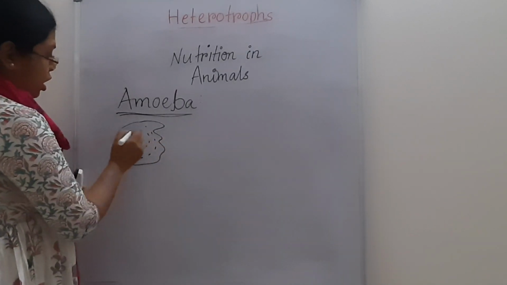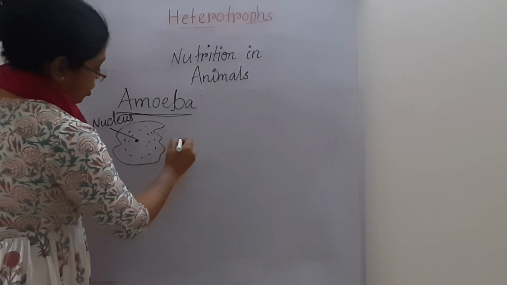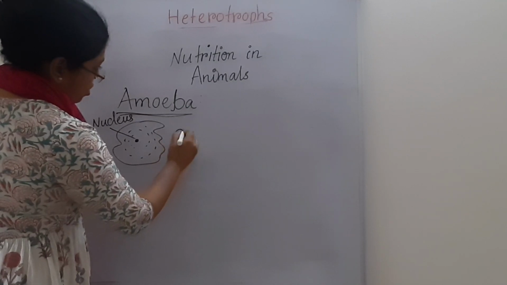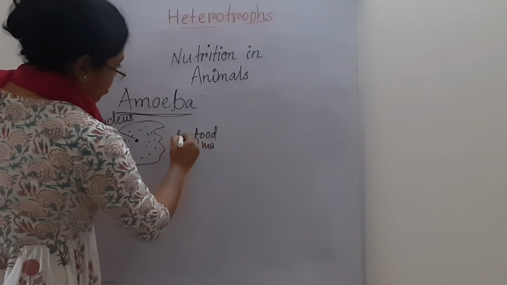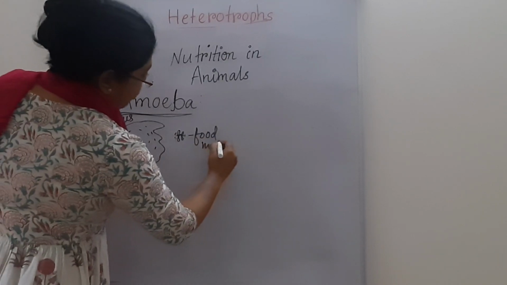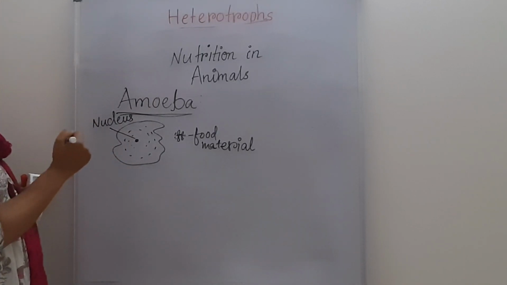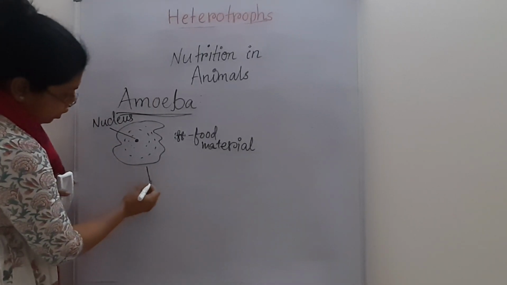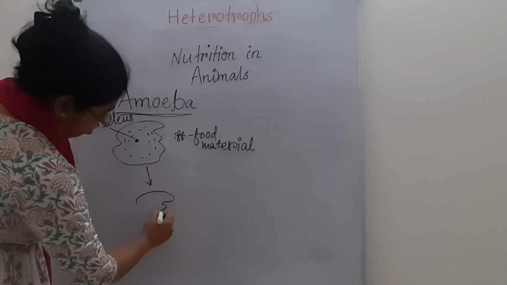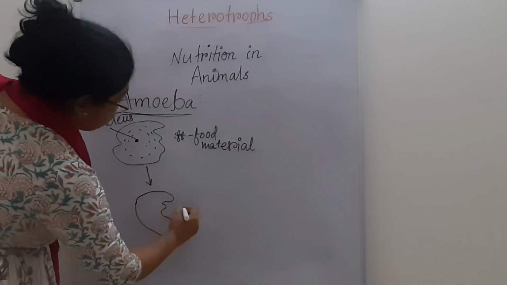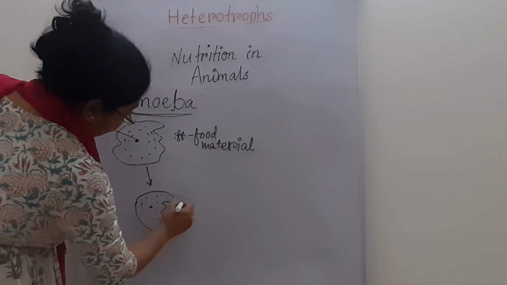This is the food material. Whenever the amoeba senses the food material, it extends its pseudopodia towards the food to engulf the food material.